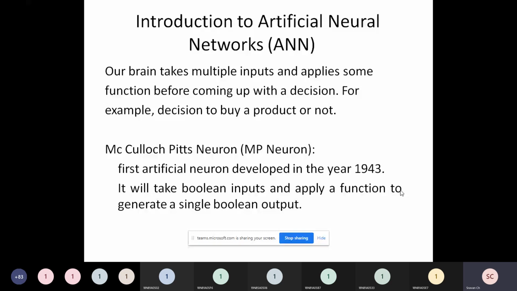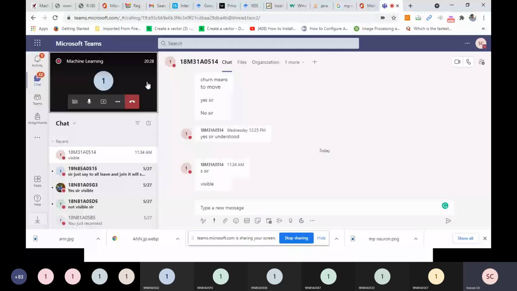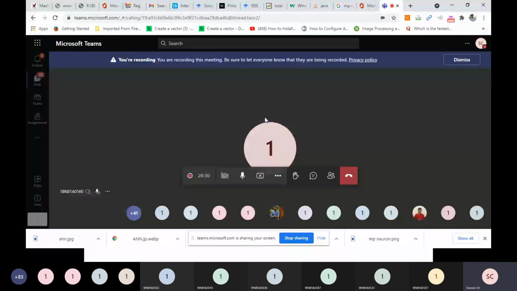Suppose you want to buy a mobile phone in Amazon, right? What are the parameters you look into before actually purchasing that mobile phone? Can you please respond? If I want to buy a mobile phone in Amazon, what will I look for, what are the features, what are the parameters, how do I make a decision?